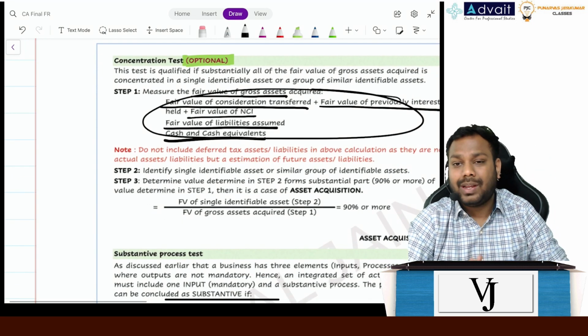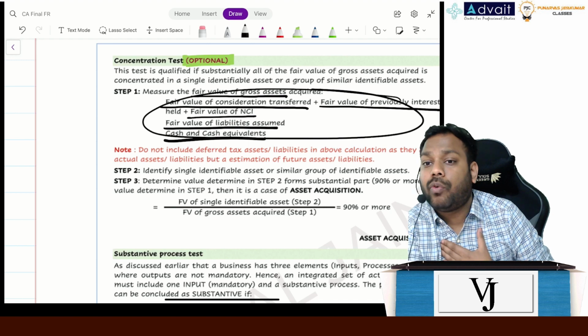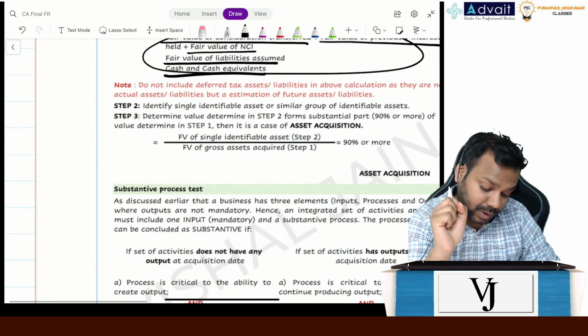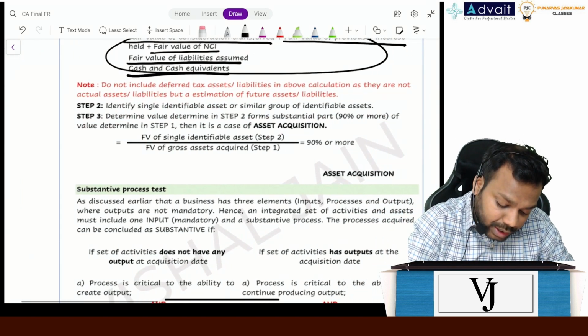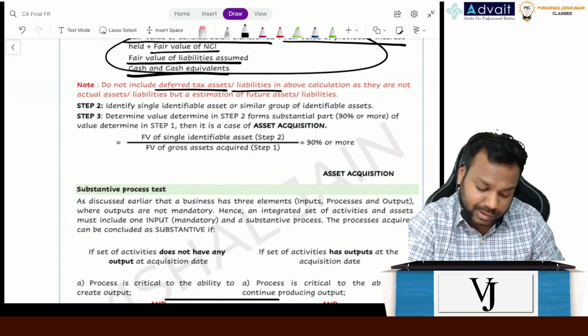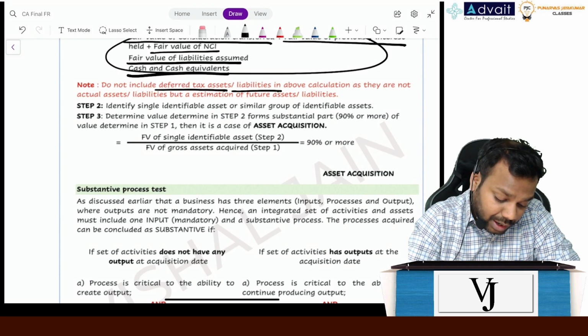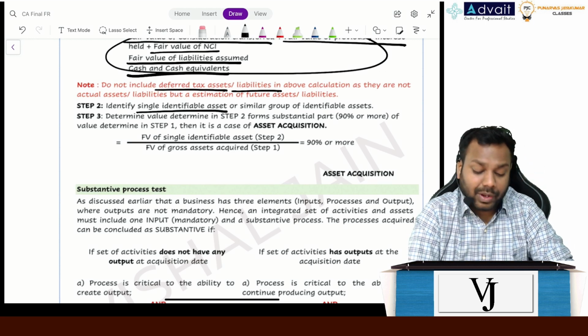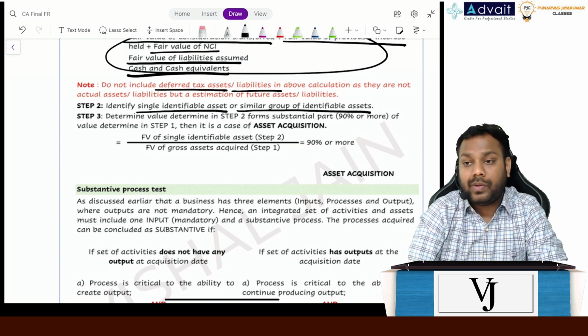So this will give you the fair value of the gross assets acquired. Basically, this is what you have paid to acquire the total entity. Do not include deferred tax assets or deferred tax liabilities because they are not actual assets or liabilities. Second, identify a single identifiable asset or a single group of identifiable assets.